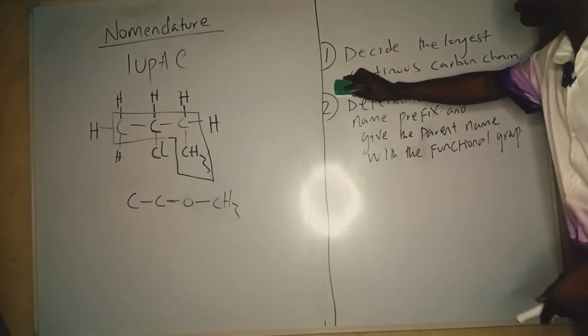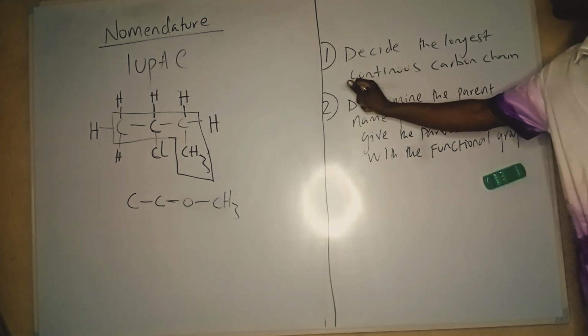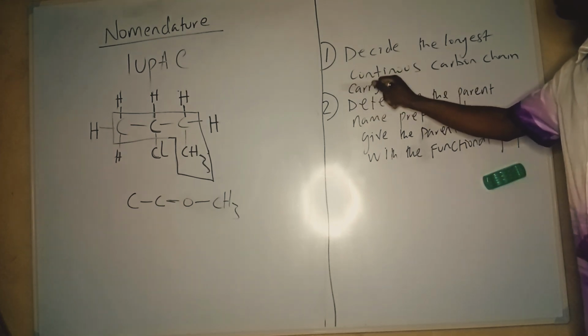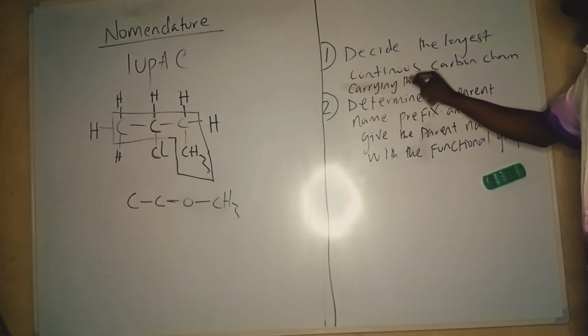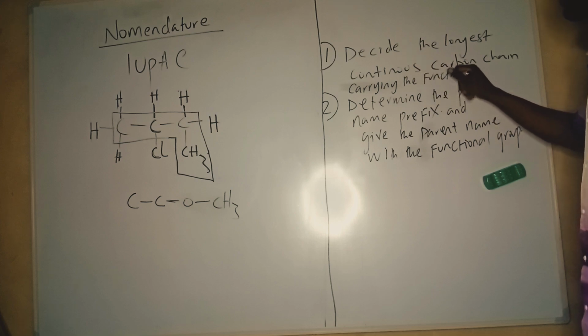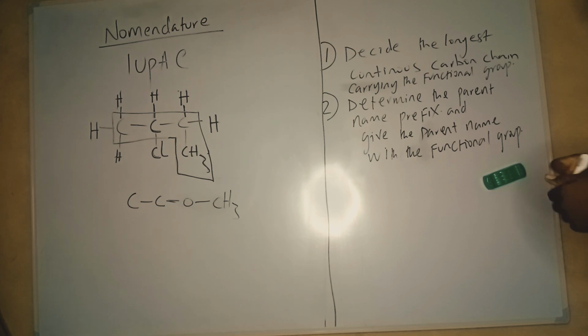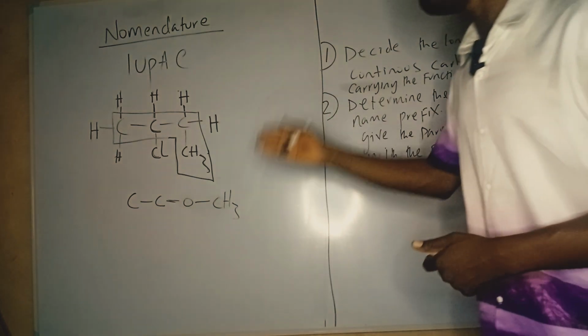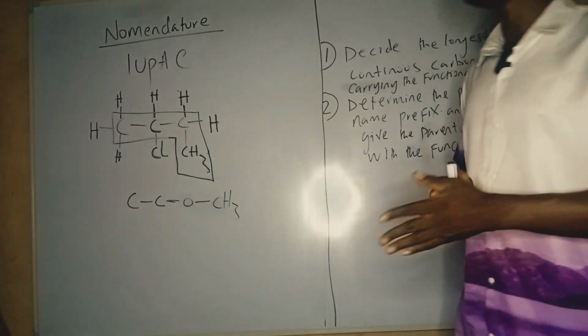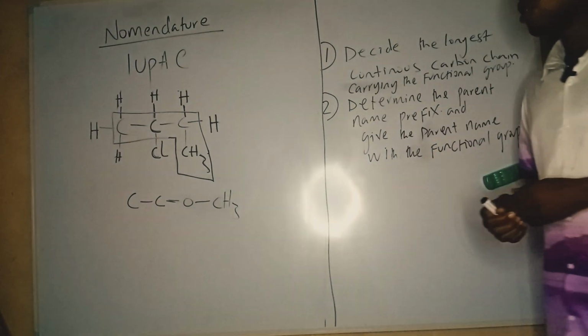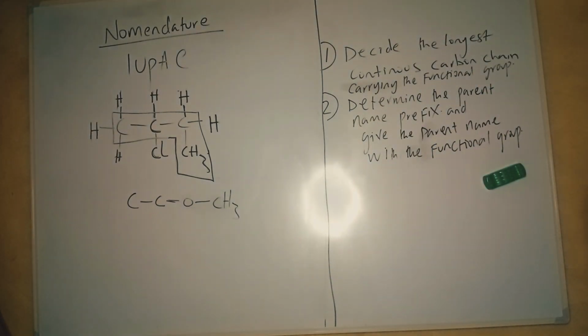Determine the longest continuous carbon chain carrying the functional group. Now, this particular compound on the board is an alkane. There is no particular functional group in an alkane, so alkanes don't have a functional group. They are all single bonded compounds. That's why I'm not curious about the functional group here.